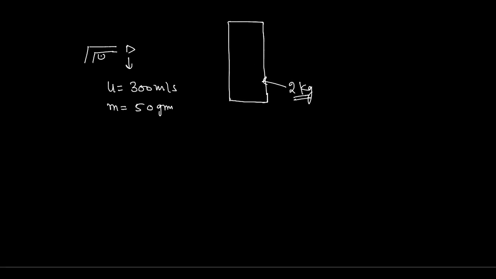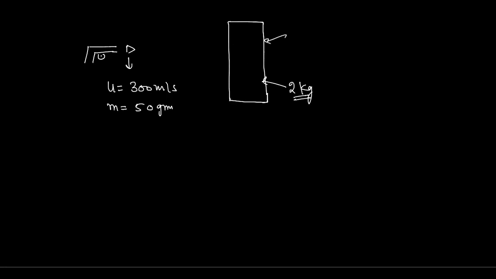So can you tell me, when the bullet hits the block, just imagine that the bullet gets stopped and does not penetrate inside, it just hits it and gets stopped.